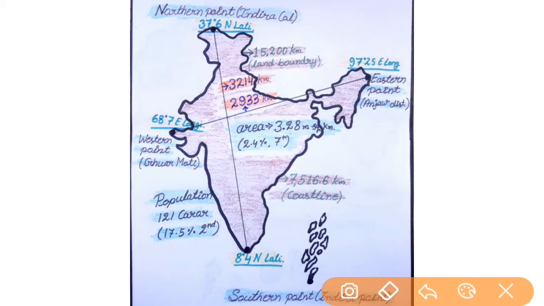We will start from the area. The total area of our country is 3.28 lakh square kilometers, and it is 2.4% of the total surface area of the world, and our country is the 7th largest country of the world according to area.